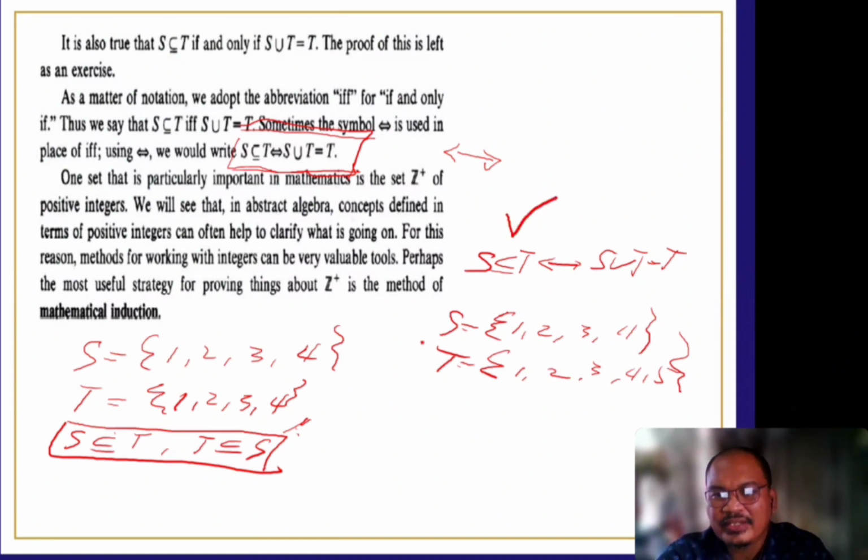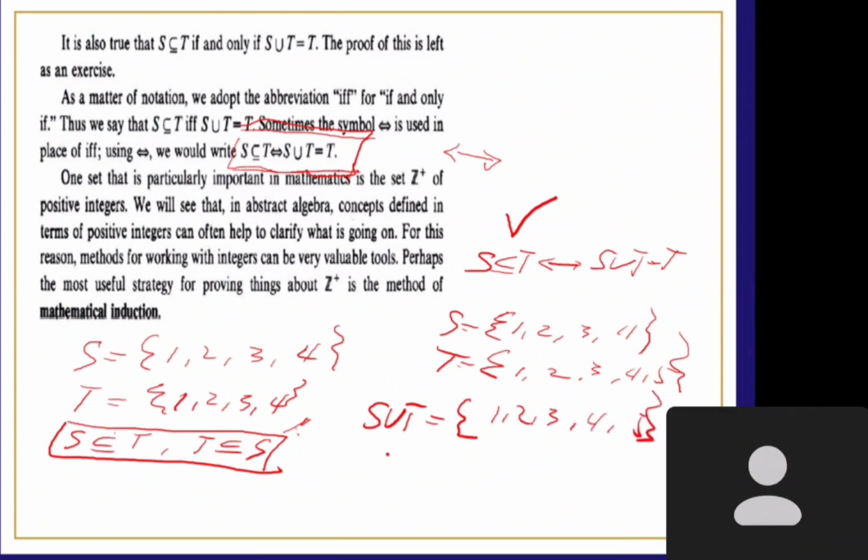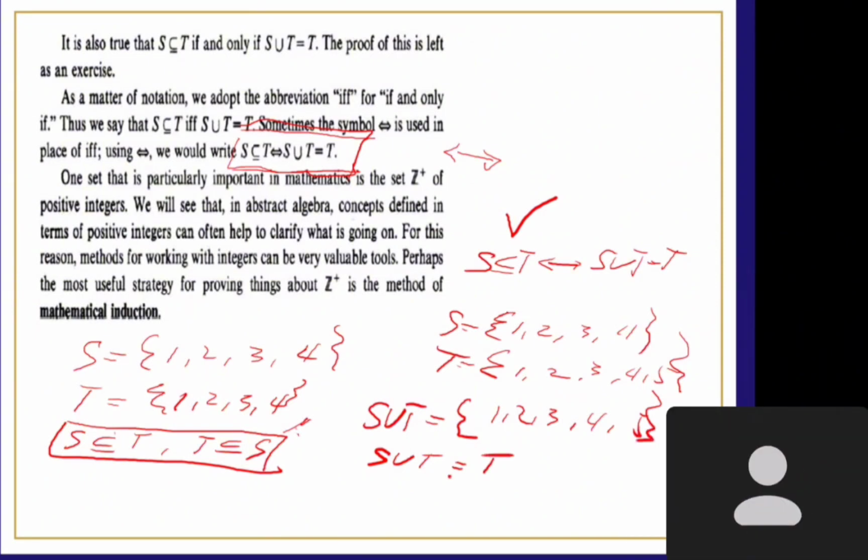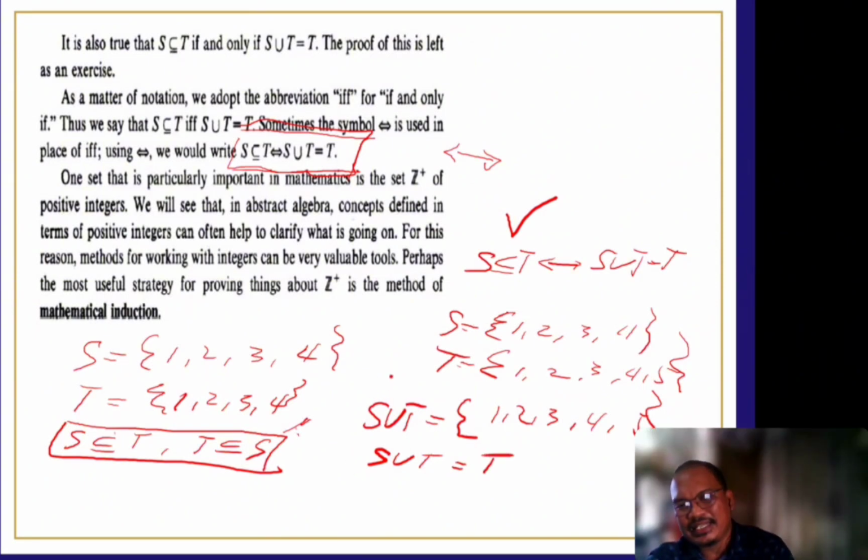Okay, if and only if S union T. When I say S union T, the union of the two, I will have 1, 2, 3, 4, and 5. Right? Yes, sir. And S union T is now equal to T. Right? Yes, sir. And this can also work. Can we use this?